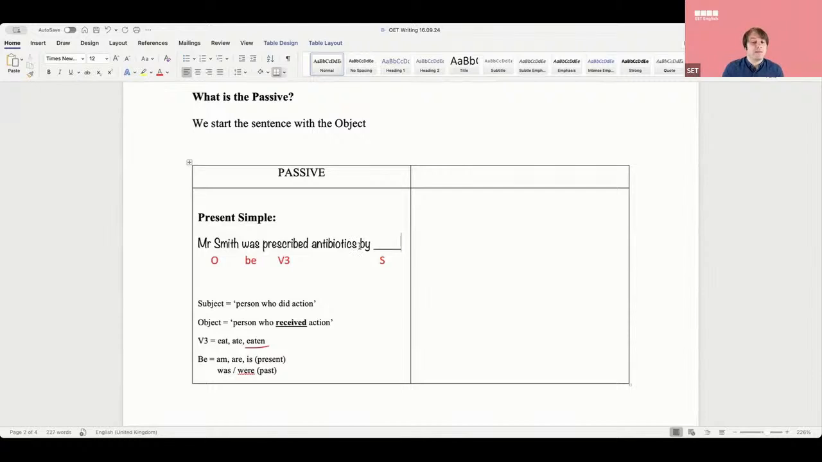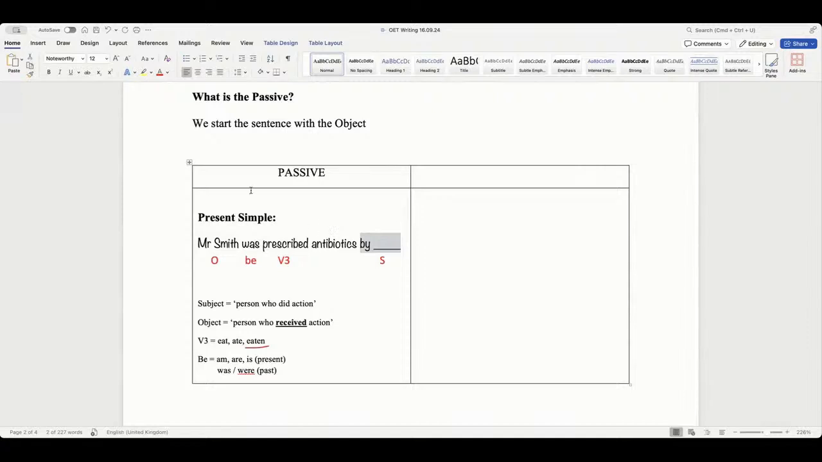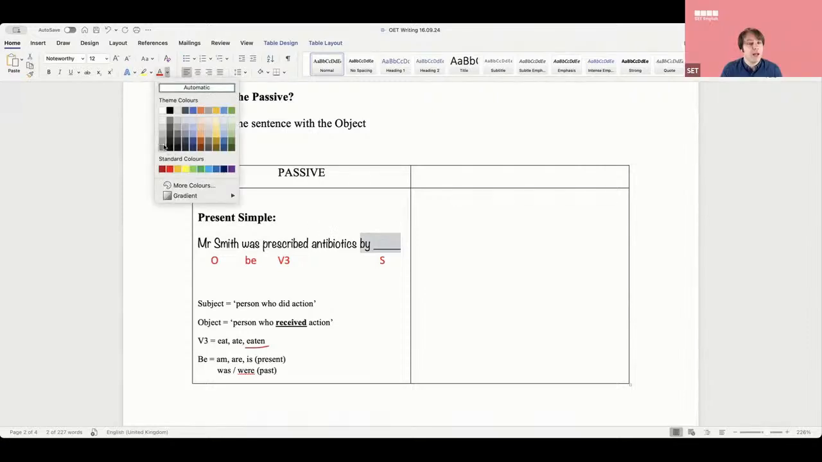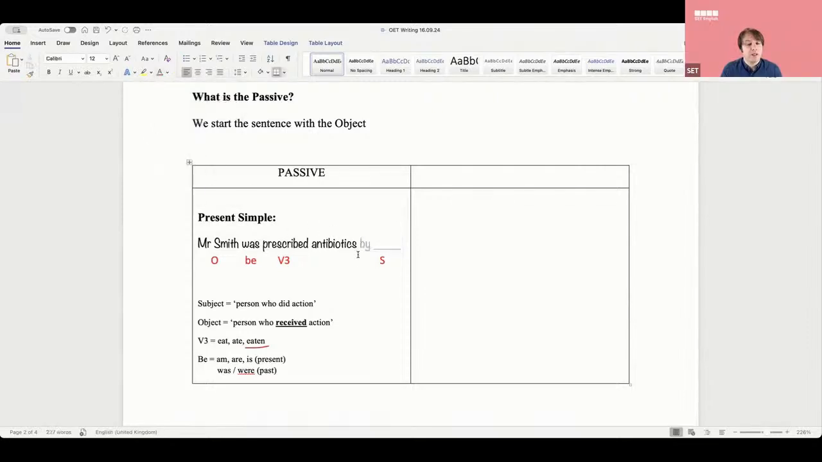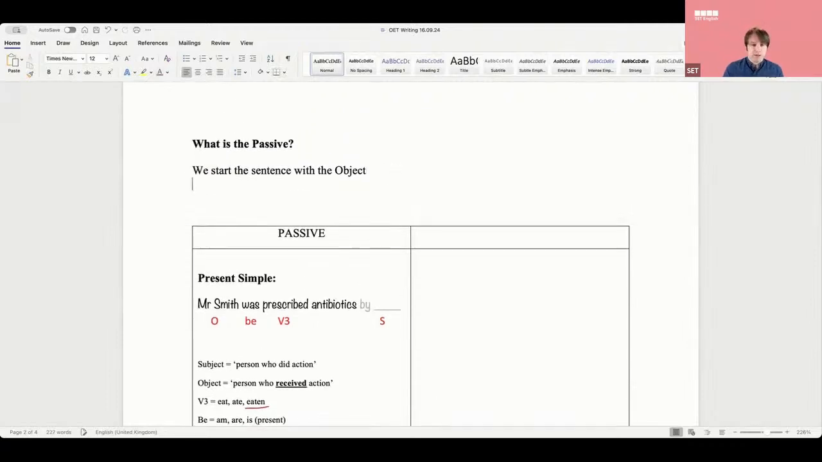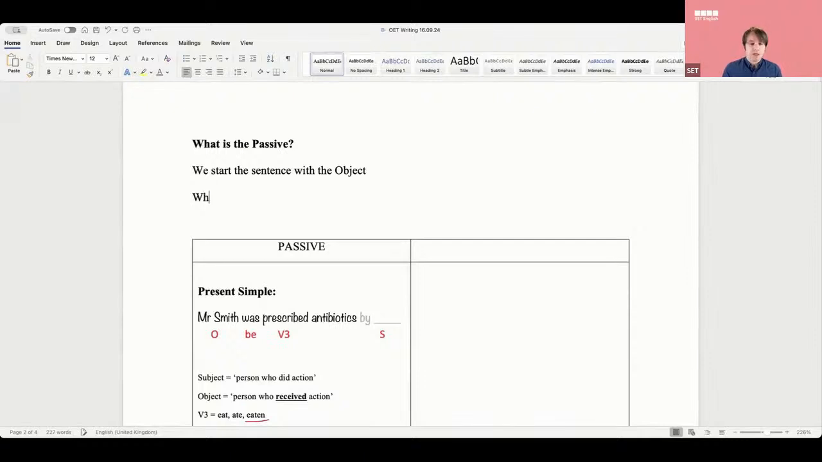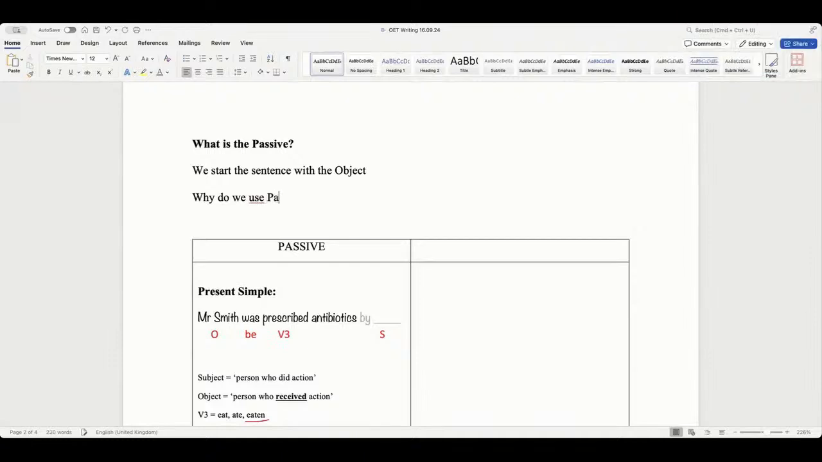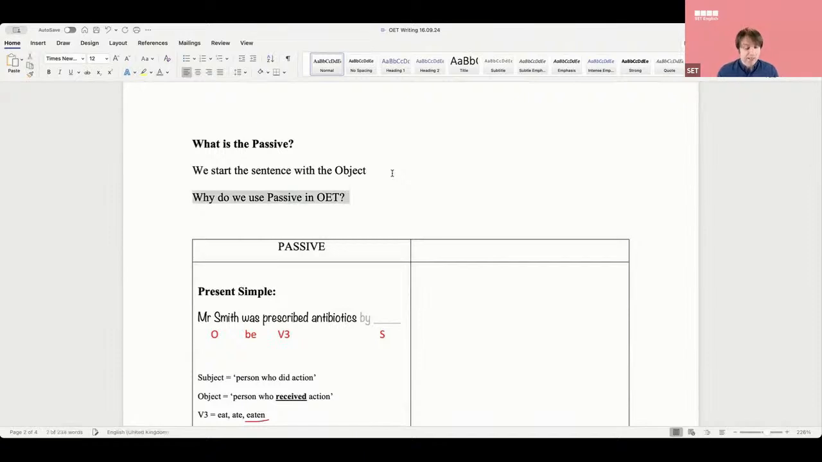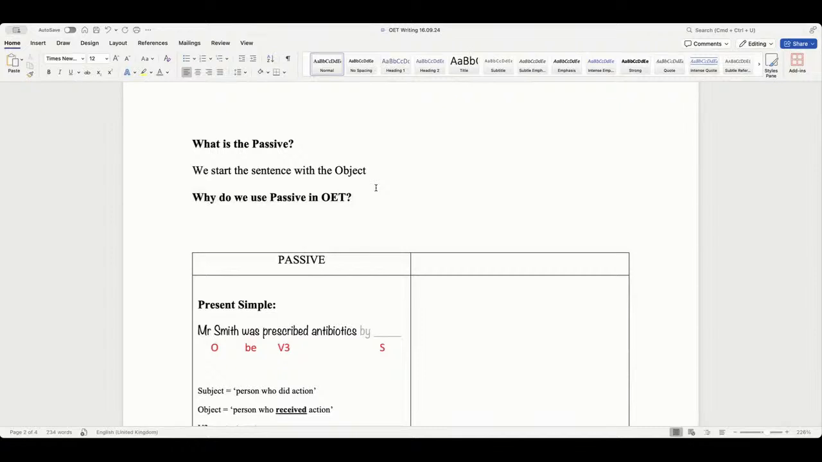Now, here's an interesting question for all of you. In OET, do I need to give the subject usually? No, we don't. So I'm going to put this into grey. We don't actually normally give the subject here. Why is that? Why do we use passive in OET, because this is an OET class, right? There are many reasons. Change the attention, maybe.